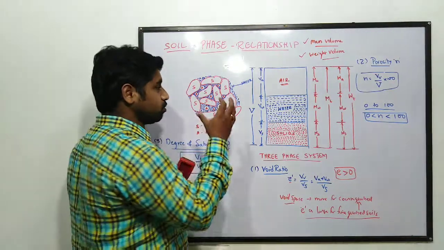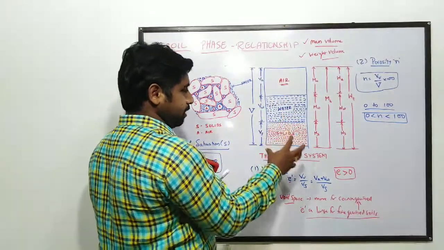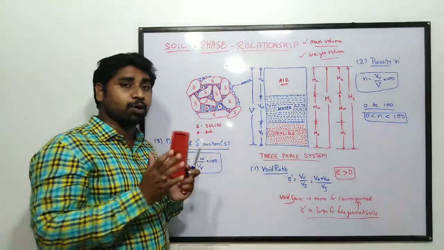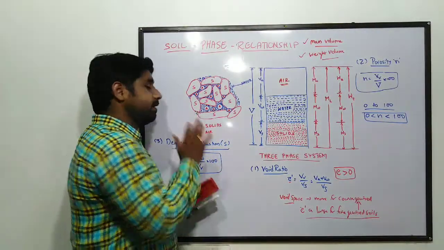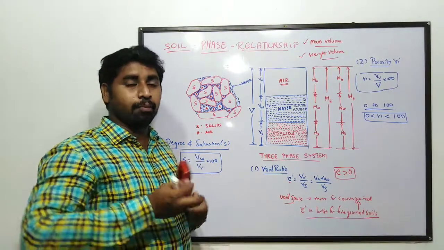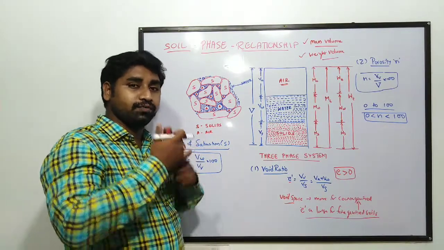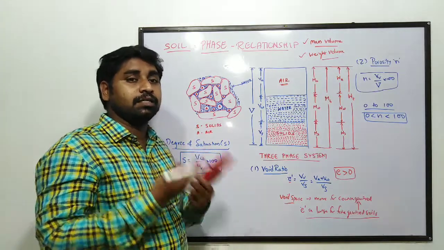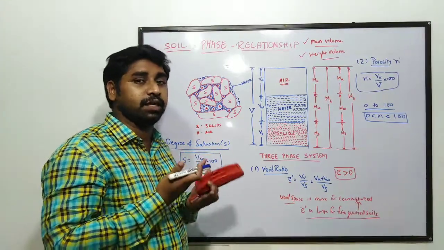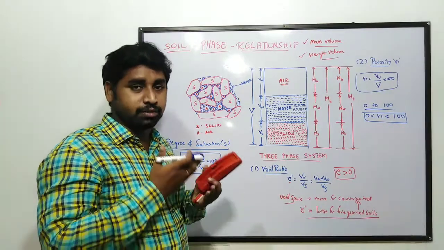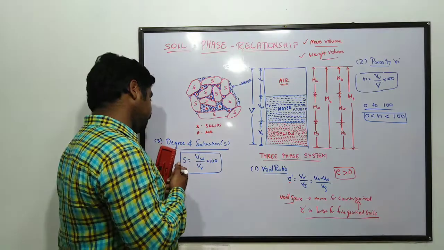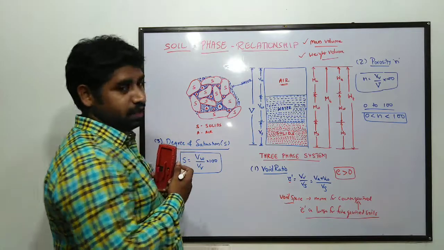So out of this total volume of void space, how much is filled with water? That proportion is nothing but degree of saturation. How much fraction of the void space is saturated? How much percentage is saturated? That is what we calculate with the help of degree of saturation.